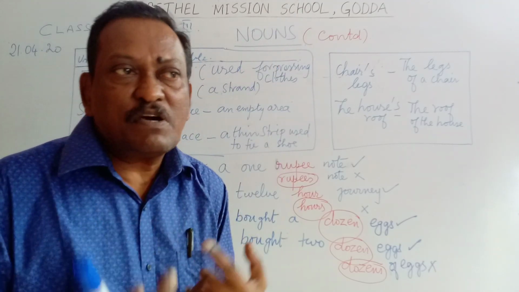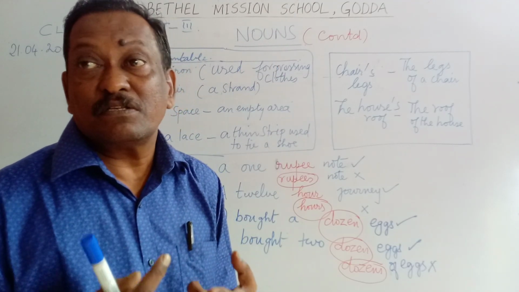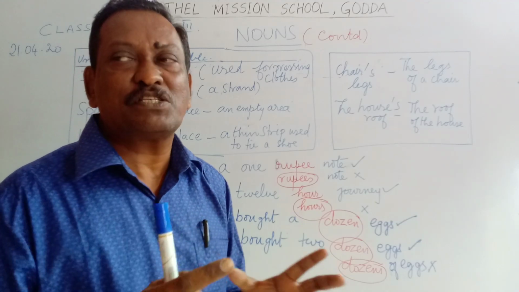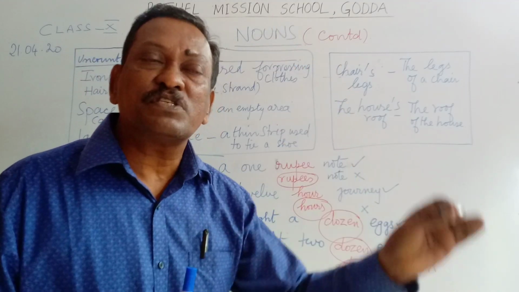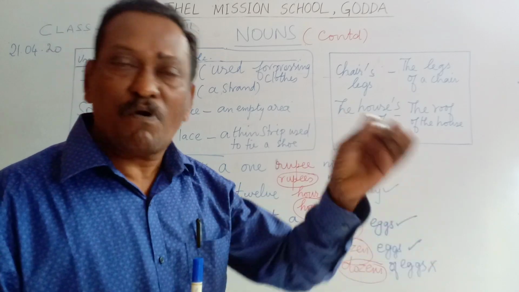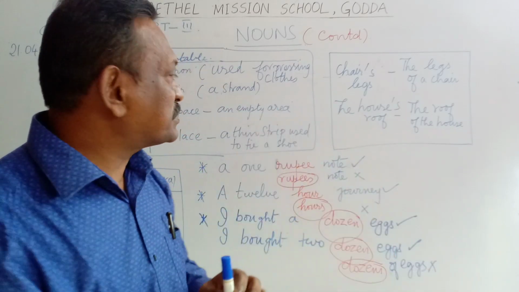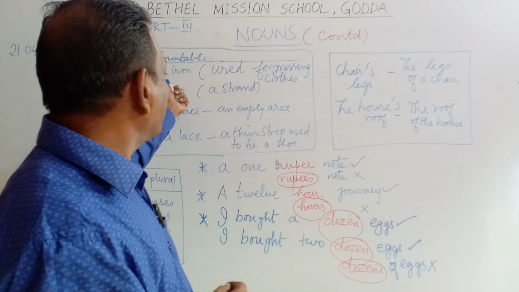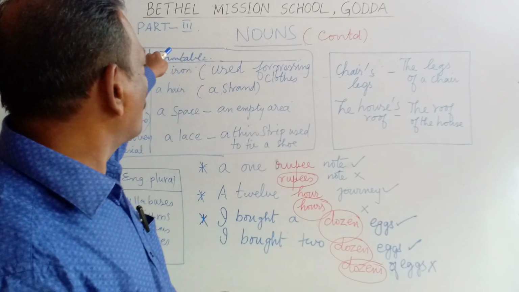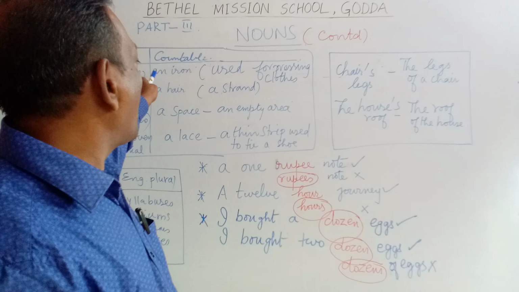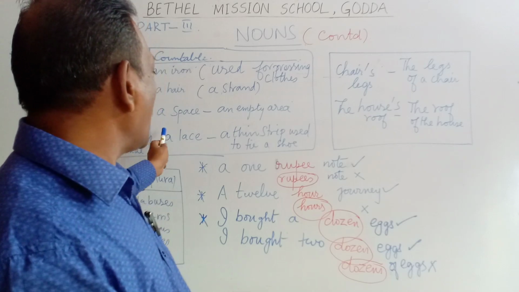So coming back to the point with which I started, you must remember that one particular noun can be used in a countable manner or in an uncountable manner. It depends on the usage and also the article that we use. You see, in all countable nouns, you have either an or a here.